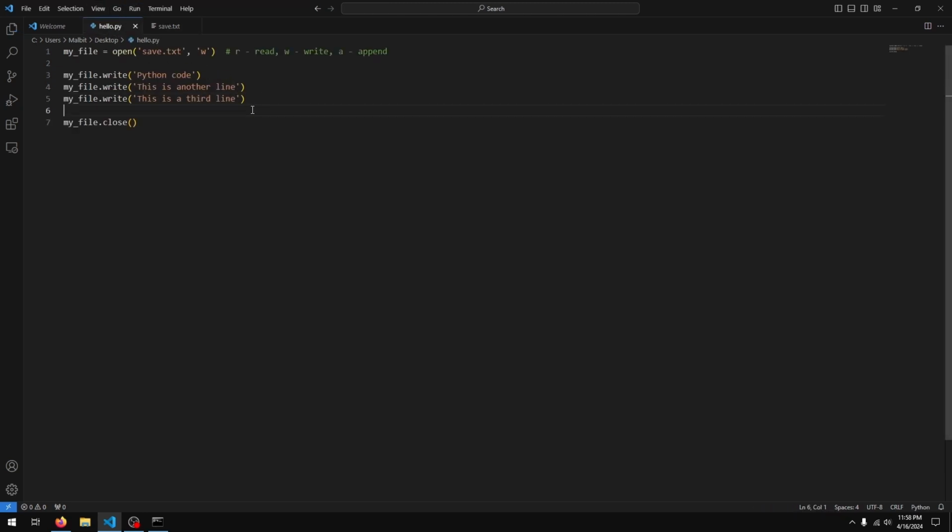Another way to do this is using the writelines function. So writelines takes a list of items that you wish to write to the file. So what I'll do here is I'll just say data equals a list of all this text.